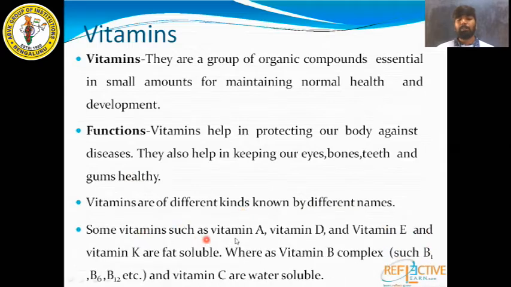Some vitamins such as vitamin A, vitamin D, vitamin E and vitamin K are fat soluble. So these vitamins help in dissolving of fat content. Whereas vitamin B complex such as B1, B6, B12 etc. and vitamin C are water soluble. So these vitamins will dissolve in water, whereas vitamin A, D, E and K will dissolve in fat. Soluble means dissolve.